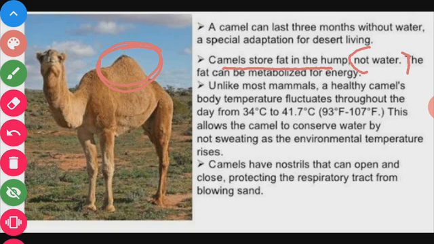You have to remember that the hump found on the camel does not store water, it stores fat. A camel which has a hump can store fat in this hump, not water.